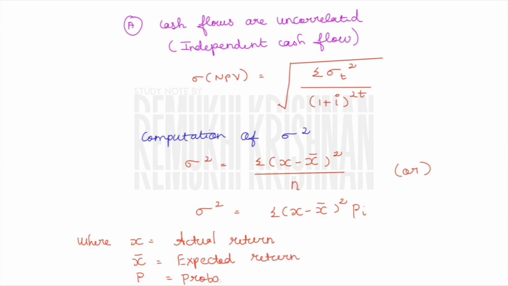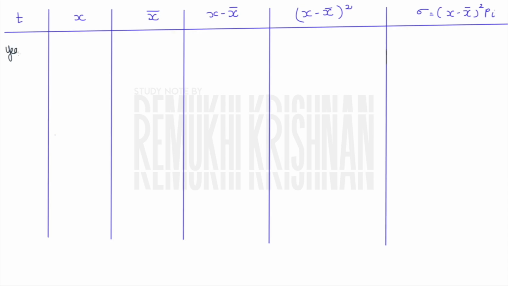Okay, let us find our sigma square. What are the items we need? So t, that is the year, x bar, x minus x bar, then x minus x bar the whole square, and finally we will have our sigma by multiplying with the p i. So for year 1, x is already provided in the question. Just write all the cash flows for year 1. The x bar is nothing but the mean. I found this mean value as 15,000 plus 25,000 plus 35,000 divided by 3, and I have arrived at 25,000. That's it. Just solve all these things.